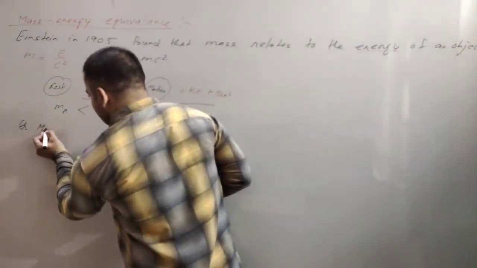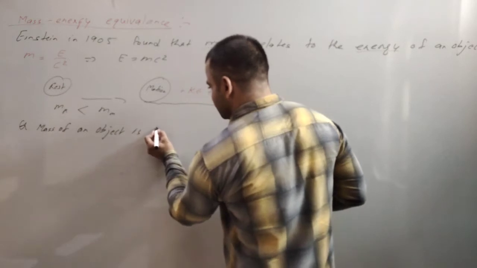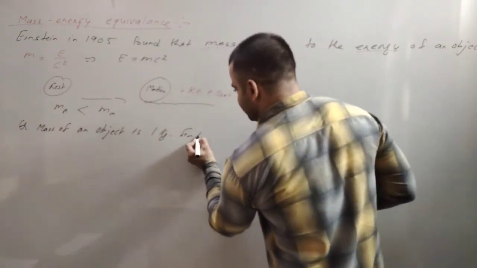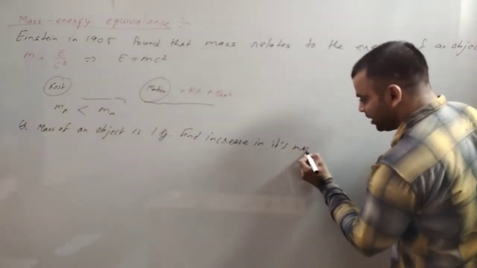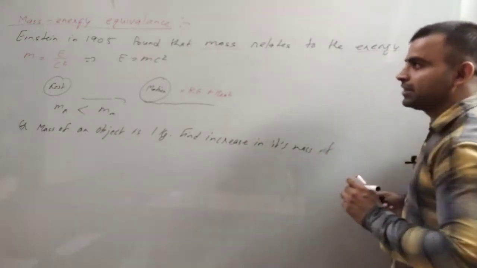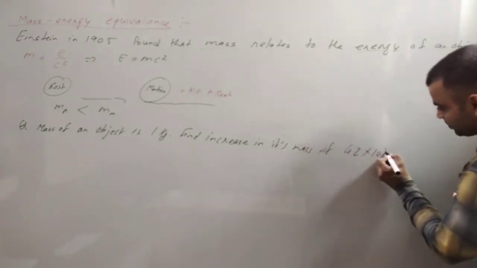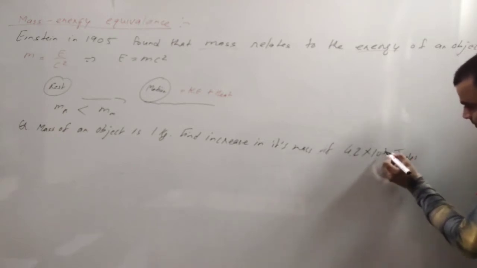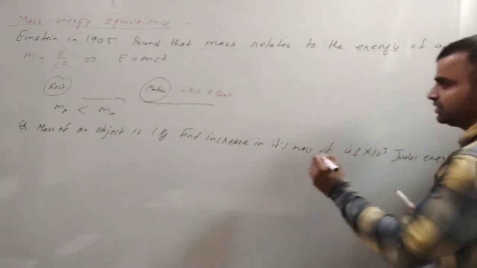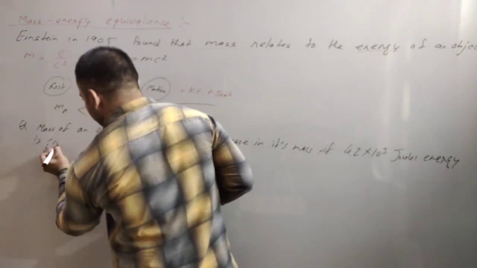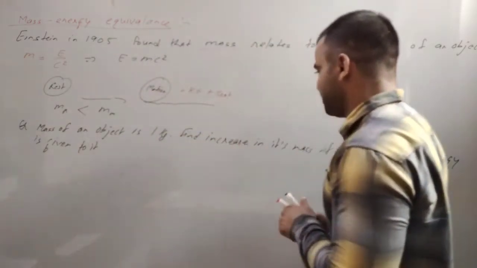Find the increase in its mass if 4.2 into 10 raised to power 3 joules of energy is given to it.